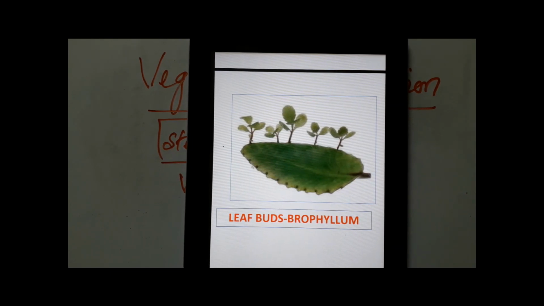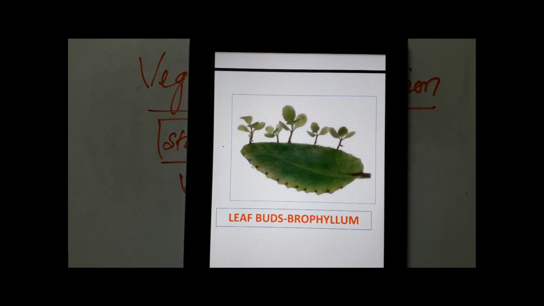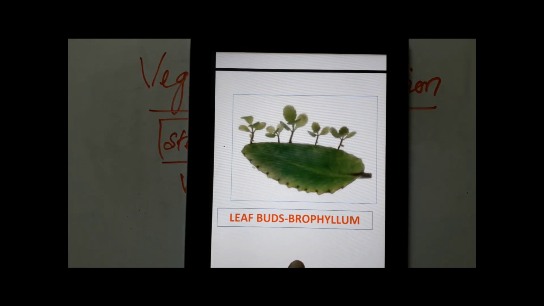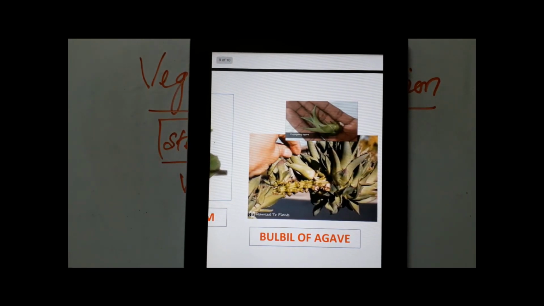When the leaf falls onto the ground and the leaf buds come into contact with the soil, each bud emerges into a new plant. This is the way these plants reproduce asexually. So what are these called? Leaf buds in bryophyllum.